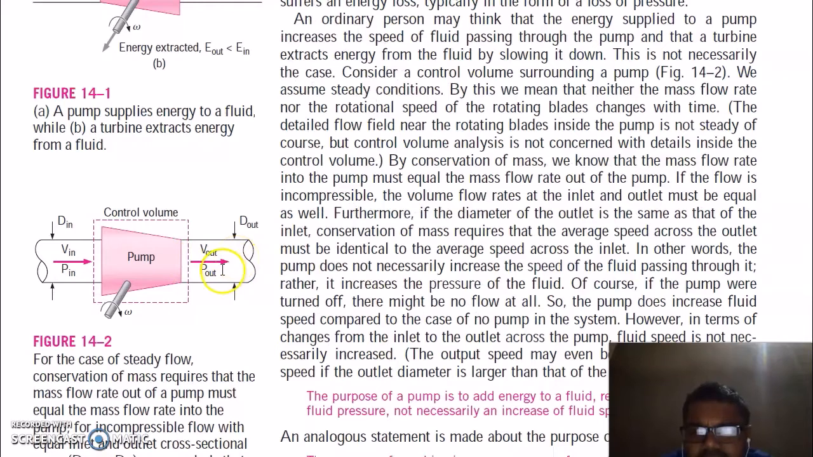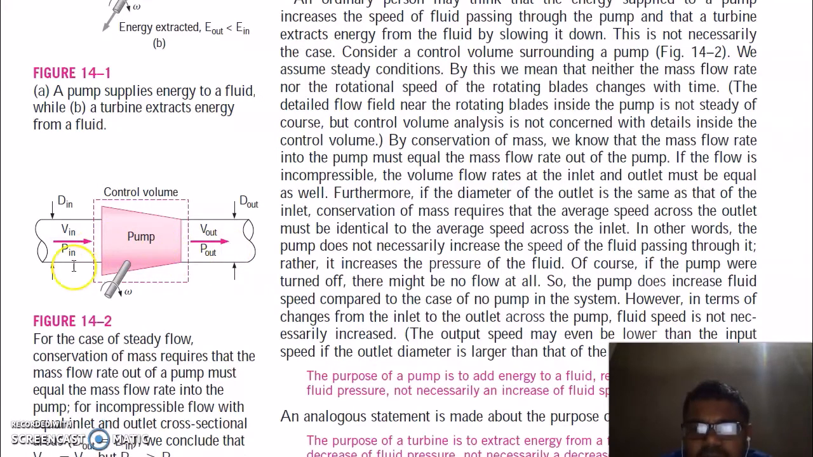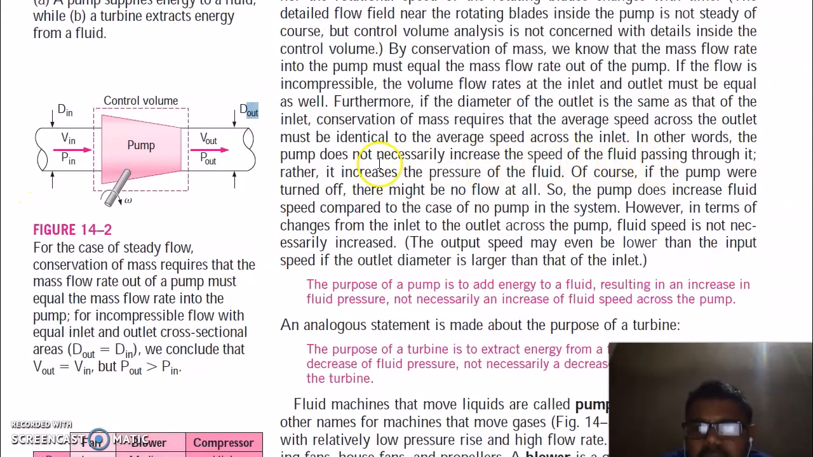for steady state conditions. If the flow is incompressible, the volume flow rate into the pump at the inlet and the volume flow rate at the outlet must be the same. Further, if the diameter at inlet, d in, is equal to d outlet, then conservation of mass requires that the average speed across the outlet and inlet must be the same. It means the pump does not necessarily increase the speed of fluid passing through it. Rather, it increases the pressure of the fluid.